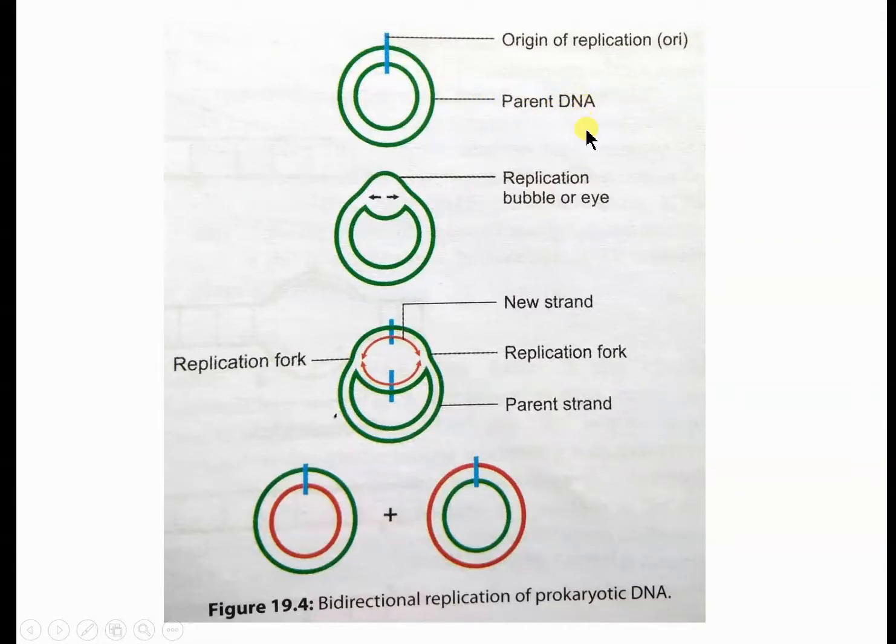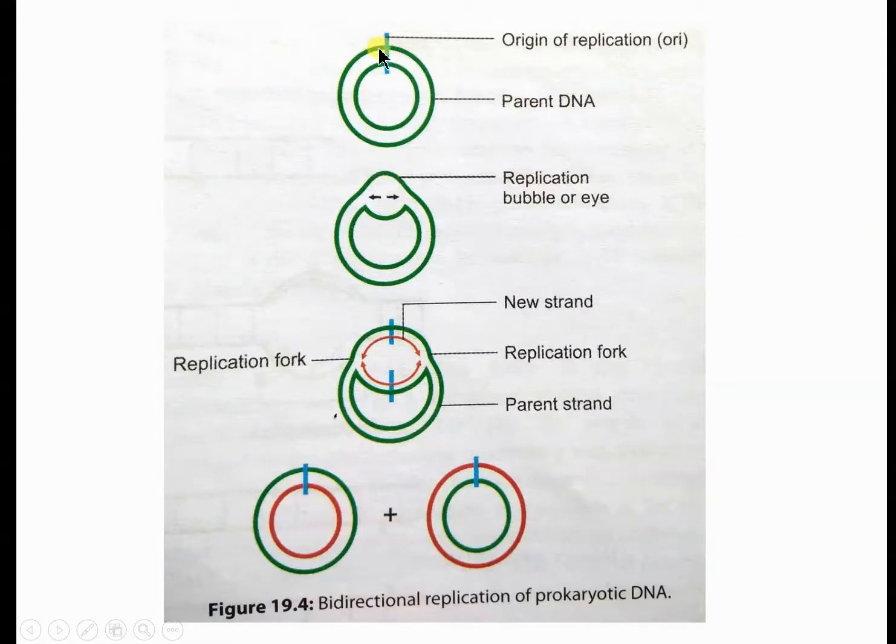So this is the parent DNA. Once the AT rich site is recognized by DNA helicase enzyme, this helicase acts on both sides and unwinds the DNA, and both separated strands remain separated because they are coated by single strand binding proteins.